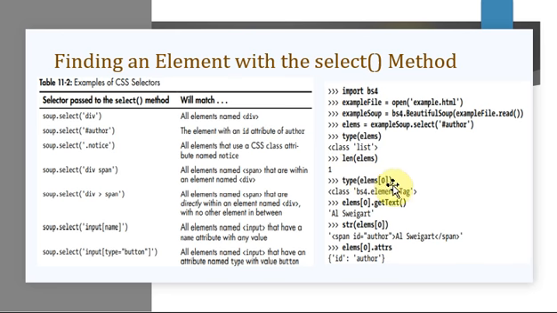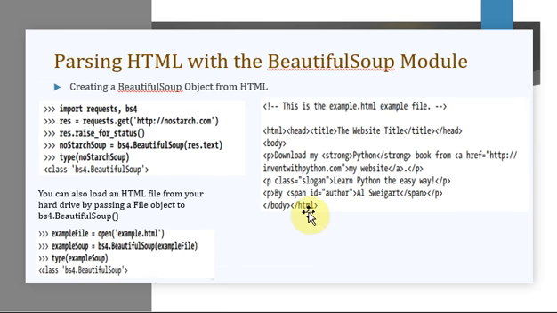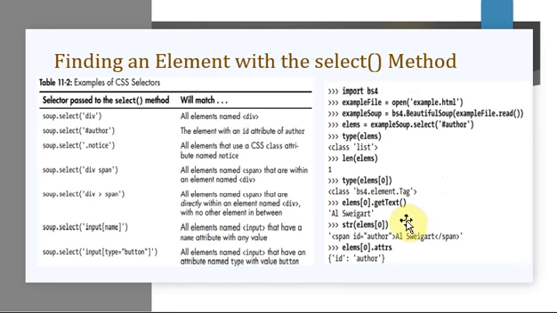Again, type of element 0. Here type of element 0, what is that type? It is of type tag. So that is what we said, it is a tag object. Okay. Then element of 0 dot get text is going to give you the text part. So what is that get text? It is the name of the author here.